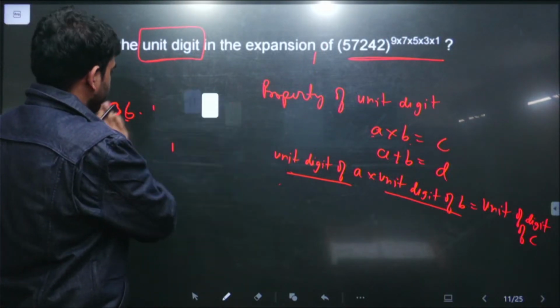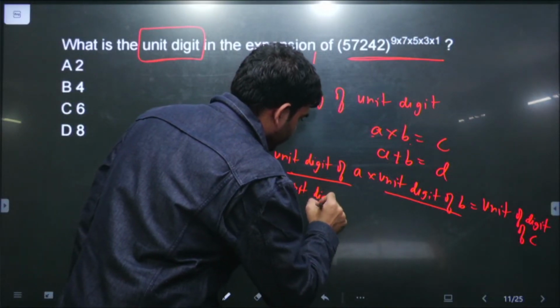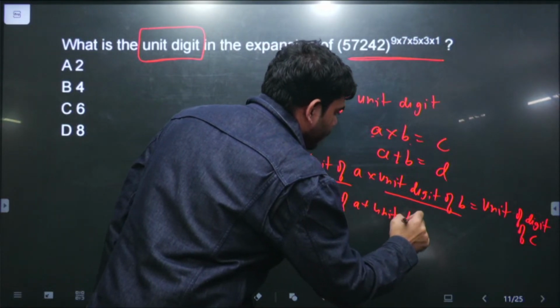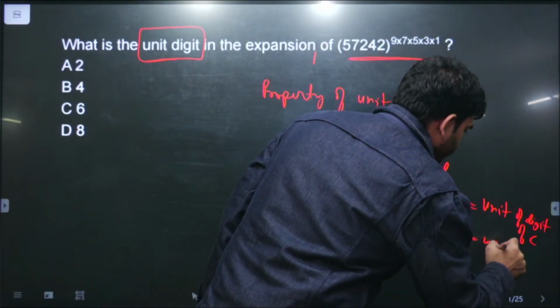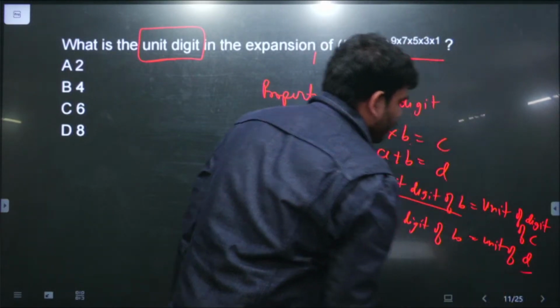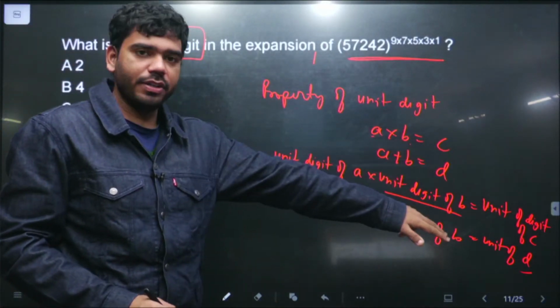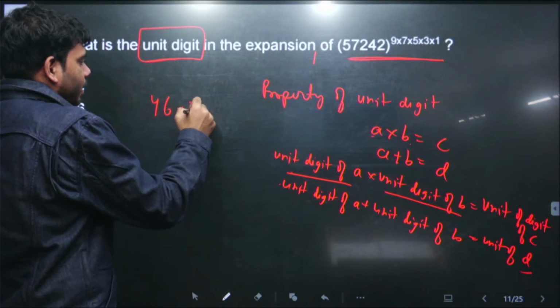Similarly, unit digit of A plus unit digit of B is unit digit of C, unit digit of D. Exactly the same thing is also applicable for addition. Addition in the sense we have 46 plus 39.